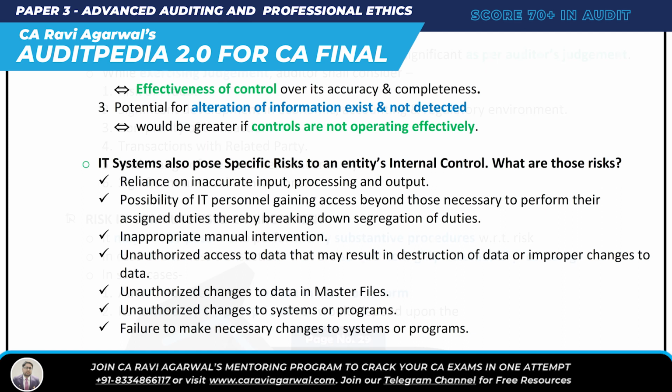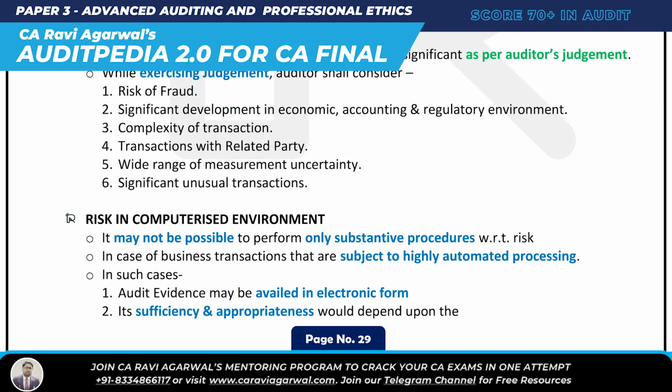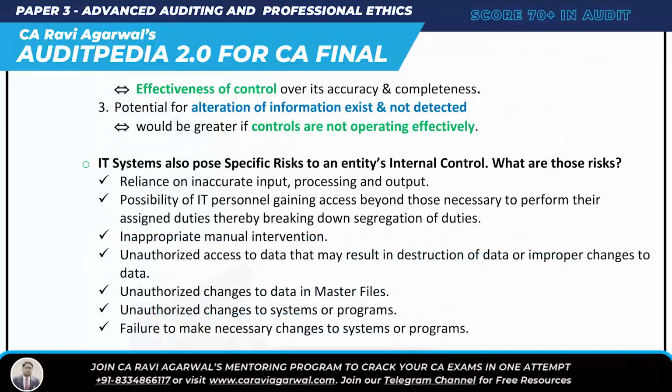So simple. Once again, let's understand what we are studying here. It says that it may not be possible to perform only substantive procedures with respect to risk in case of highly automated business transaction data. In this case, audit evidence may be available in electronic form, and the sufficiency and appropriateness of that evidence will depend upon the effectiveness of control. The potential for alteration of information will be greater if the controls are not operating effectively, because everything depends upon the effectiveness of control.